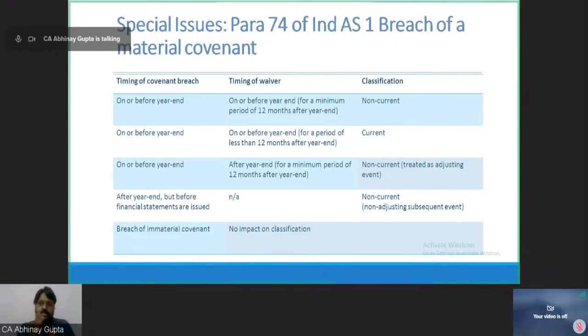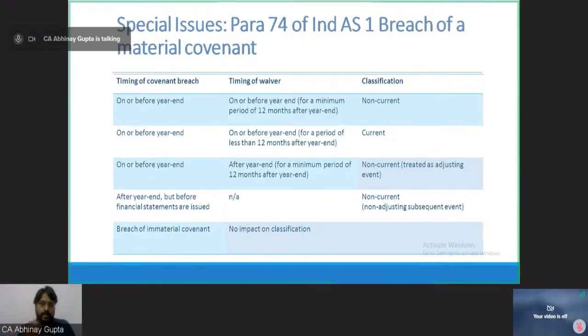Now, para 74 of Ind AS 1, breach of a material covenant. Again, I am highlighting it: this para 74 is not of Ind AS 10. This is para 74 of Ind AS 1, which you must have studied in your lecture 1, on how to deal with a breach of a material covenant. But because Ind AS 10 also covers this aspect, Ind AS 10 is also discussing this item. So Ind AS 1 para 74 and Ind AS 10, both standards are talking about this item.